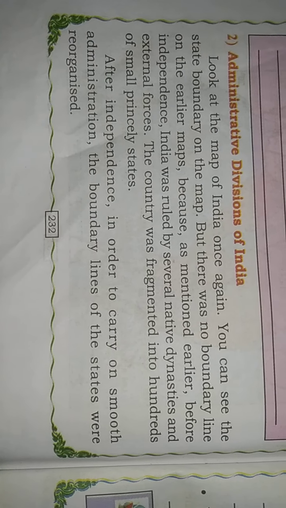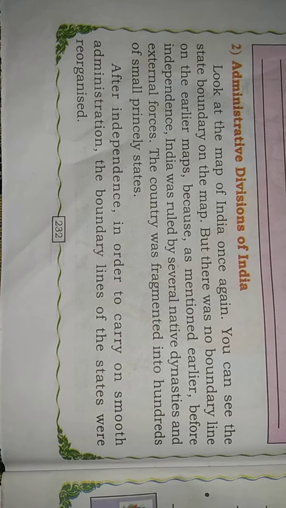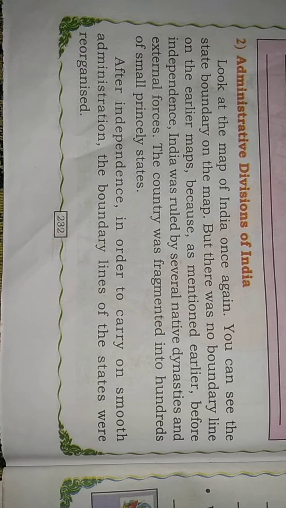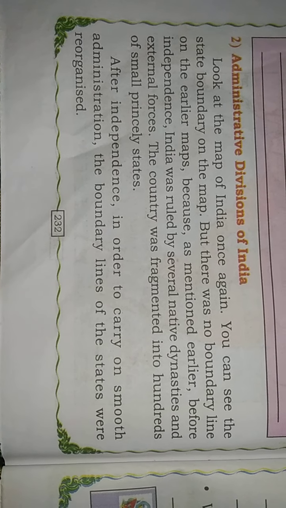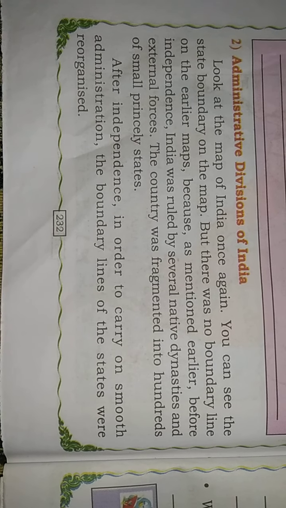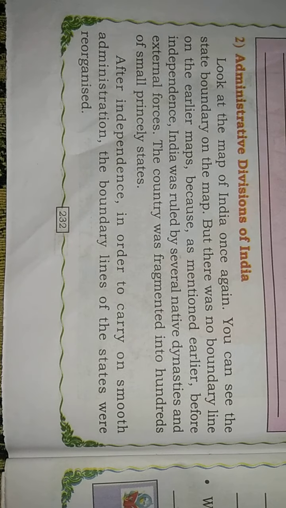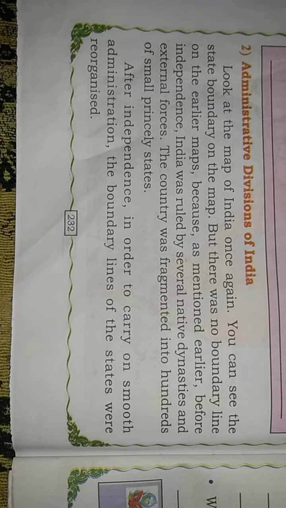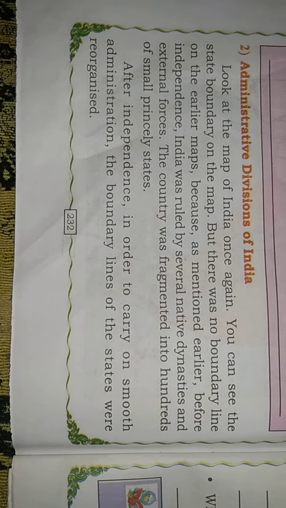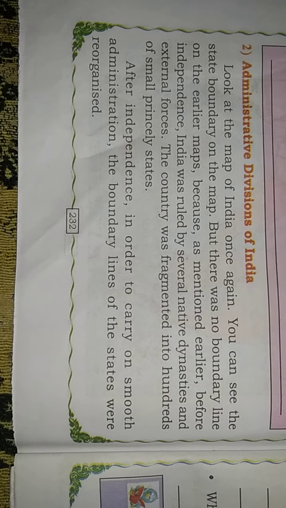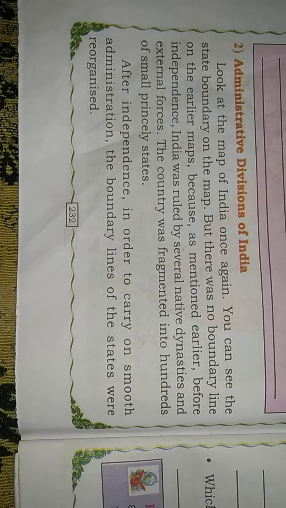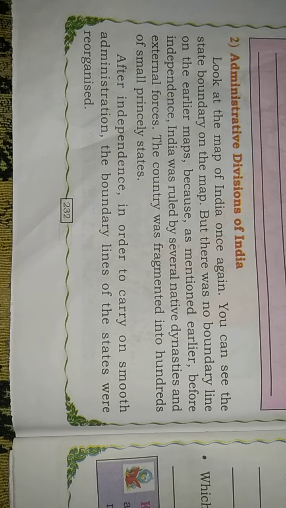The country was fragmented into hundreds of small princely states. After independence, in order to carry on smooth administration, the boundary lines of the states were recognized.